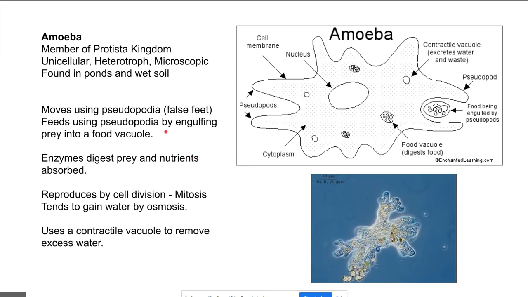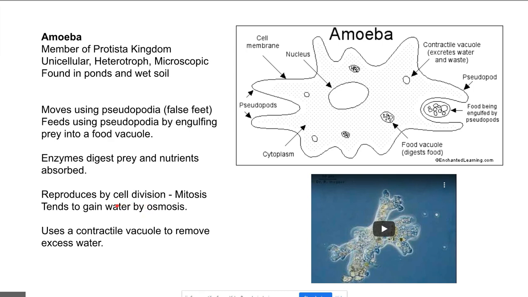They feed using the pseudopodia as well. The pseudopodia can surround some prey, a smaller organism, and take it into a food vacuole. Once inside the food vacuole, enzymes will break down the prey, break down the food, and the nutrients are reabsorbed. It simply reproduces by splitting in two. This is an ordinary cell division called mitosis.